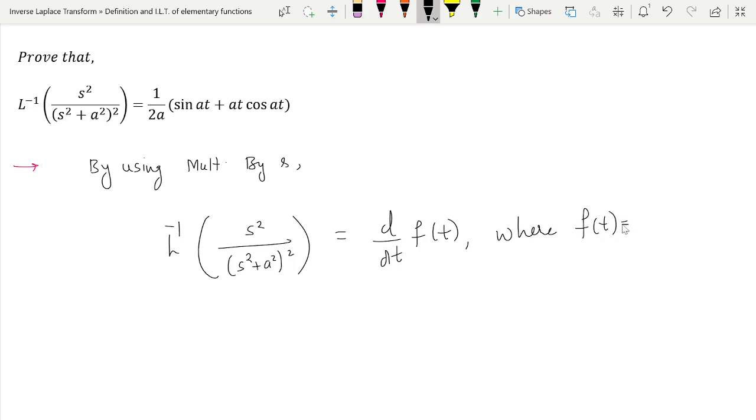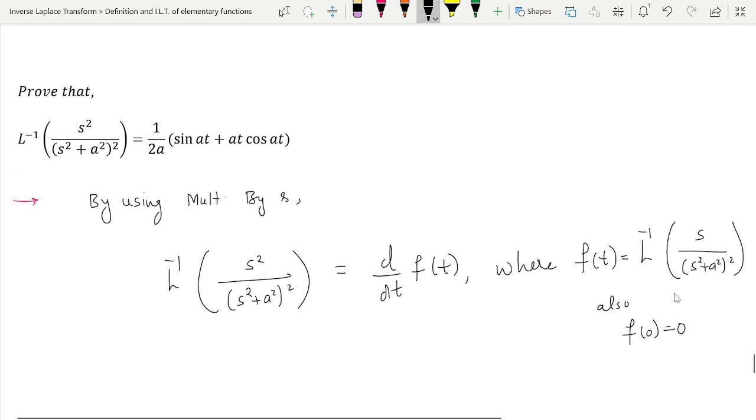Where f of t is L inverse of s upon s square plus a square whole square. Okay, and also this f of 0 is equal to 0, so no need of worrying. So we can use multiplication by s property.